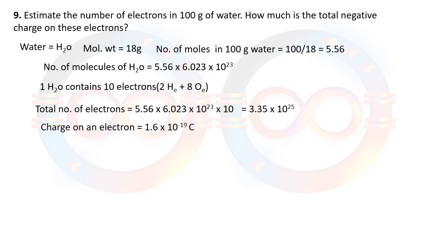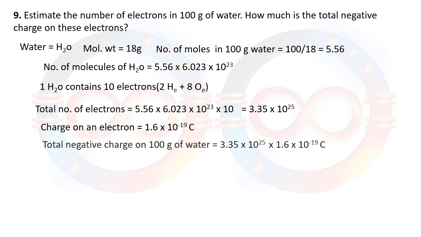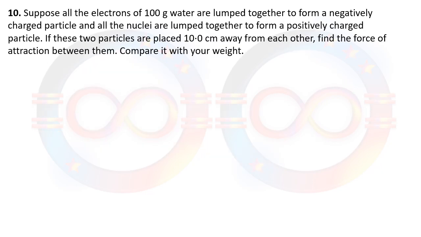We know that one electron carries a negative charge of 1.6 into 10 raised to minus 19 coulomb. So the total negative charge on the electrons present in 100 gram of water is obtained by multiplying 1.6 into 10 raised to minus 19 coulomb with the total number, and we will get 5.36 into 10 raised to 6 coulomb of negative charge.